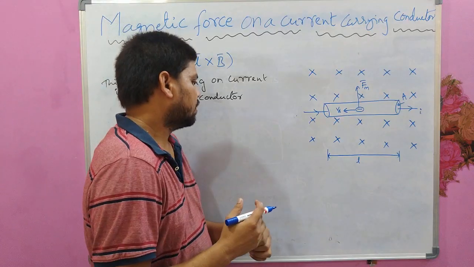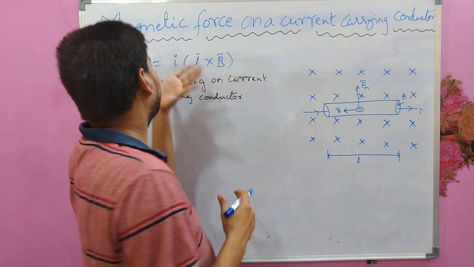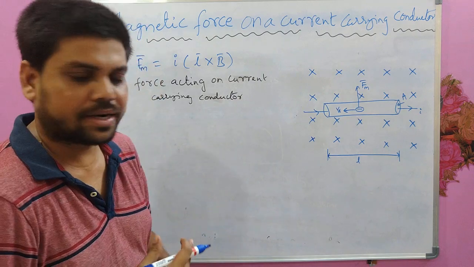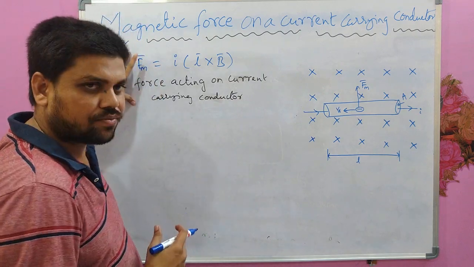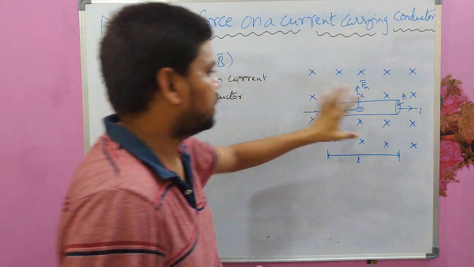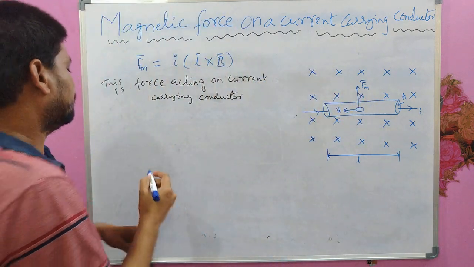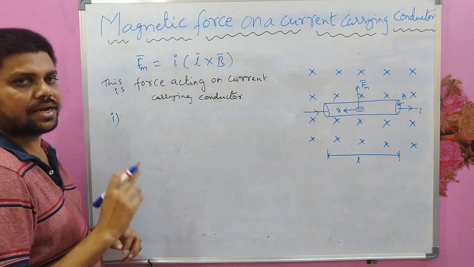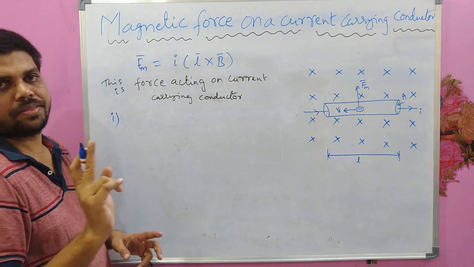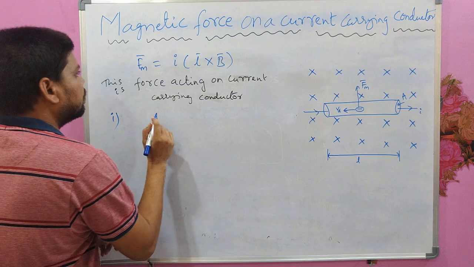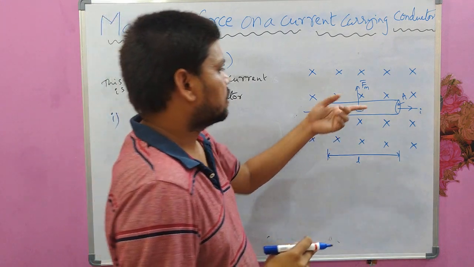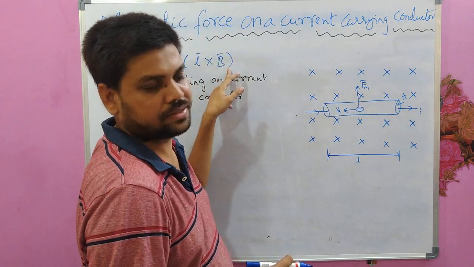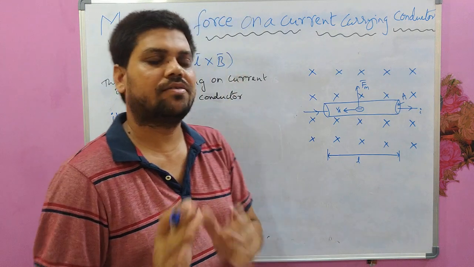Some points can be noted down from the magnetic force expression which is acting on a current carrying conductor. So this is the expression for the magnetic force acting on a current carrying conductor when it is placed in a uniform magnetic field. The first point would be the force acting on that current carrying conductor would be 0 if the angle between this length vector and magnetic field direction is 0 degrees or 180 degrees.